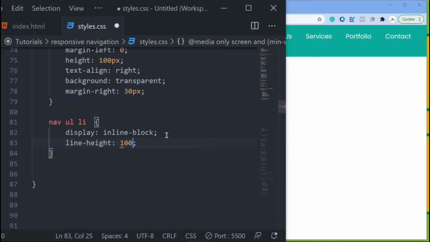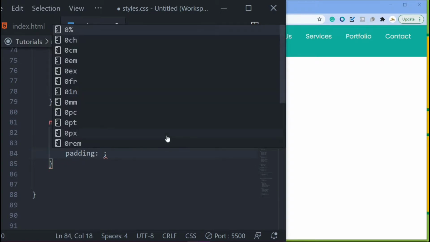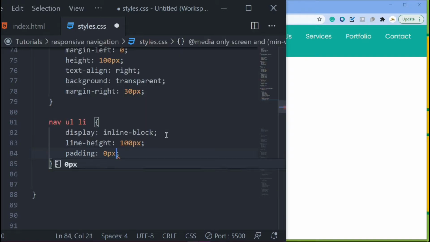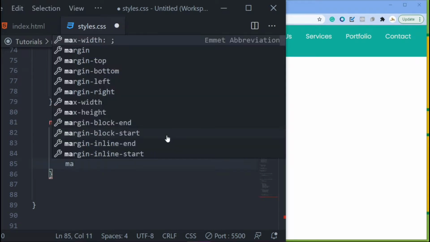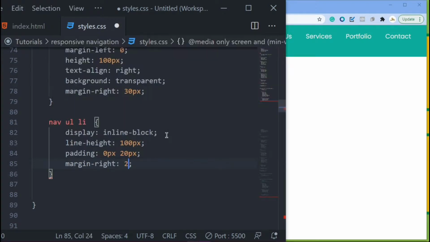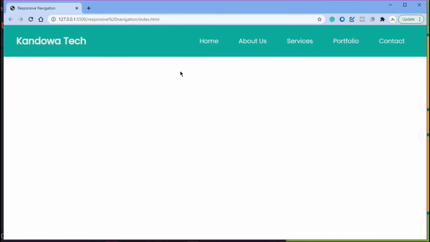Let's set it to 100 pixel. And then the next thing I want to do is just change some padding. Let's set it to 0 pixel and then 20 pixel. And then the next thing I want to do is give it a bit of margin right. Margin right, let's set it to 20 pixel. Save that. Then you see you got it right there. Perfect. So now you've got your navigation there.